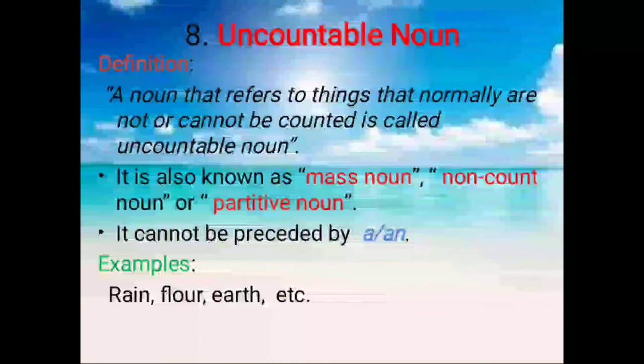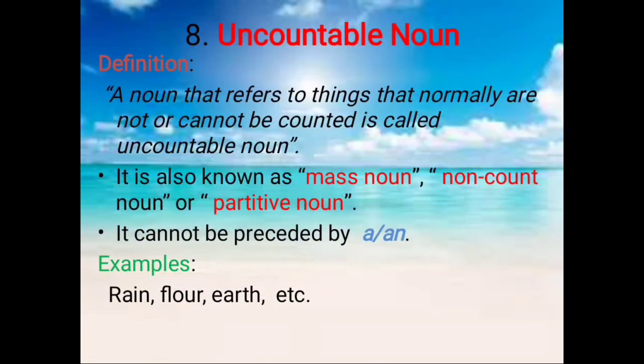And the eighth one, we have uncountable noun. A noun that refers to things that normally are not or can't be counted is called uncountable noun. It's also known by other names like mass noun, non-count noun, or partitive noun. It can't be preceded by a and an. Rain, floor, earth, etc.